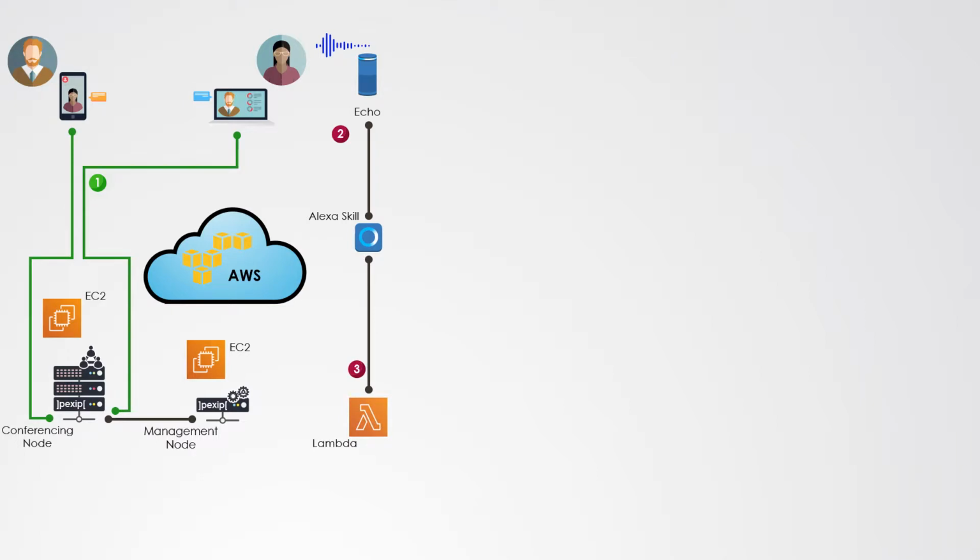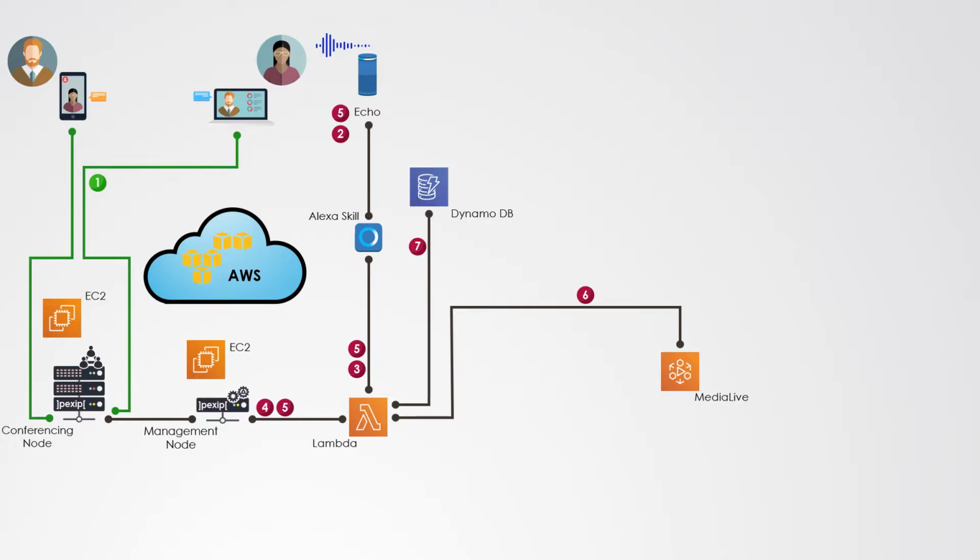This triggers a Lambda function which connects to the management node using REST APIs. Like in the previous demos, through a series of interactions between the host, the Alexa skill, and the Pexip management node, the Lambda function figures out which meeting it should take notes of. Once it has figured that out, it launches a MediaLive channel. The function stores in a table in DynamoDB some metadata about the video conference like the meeting name and start time.